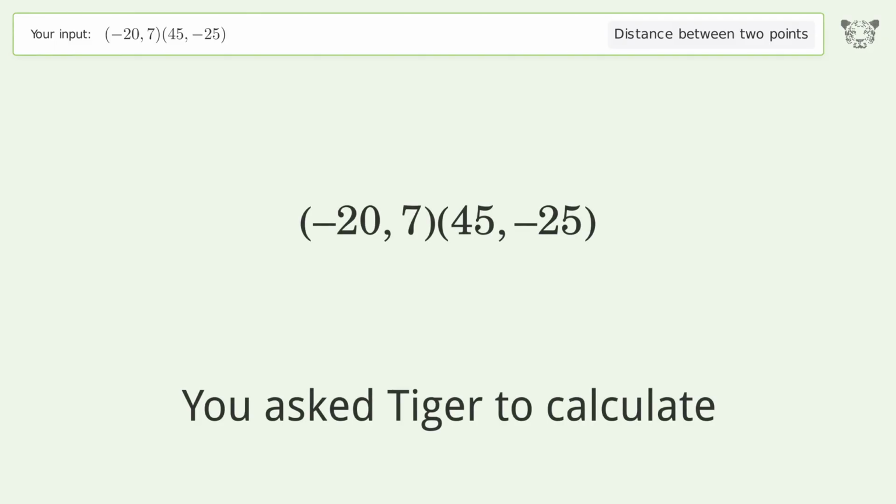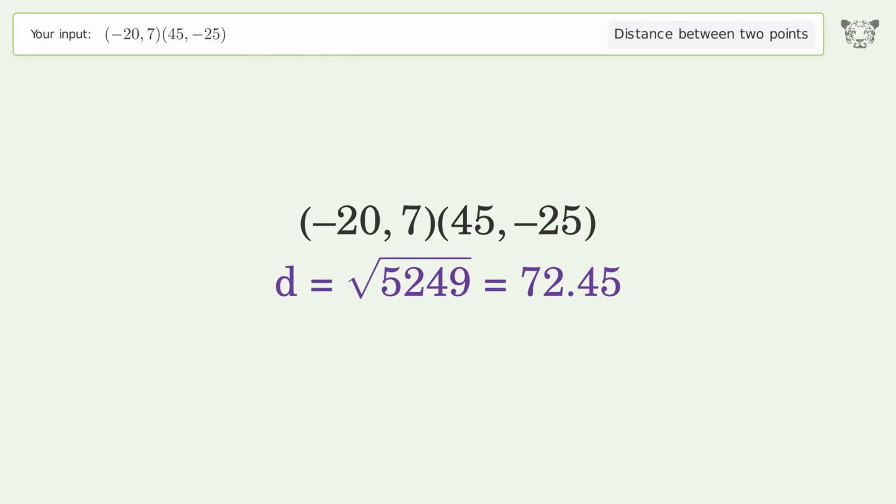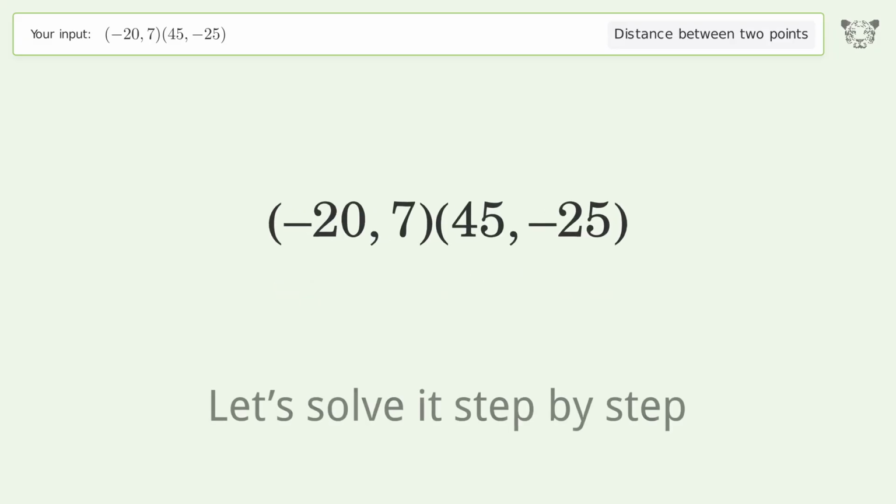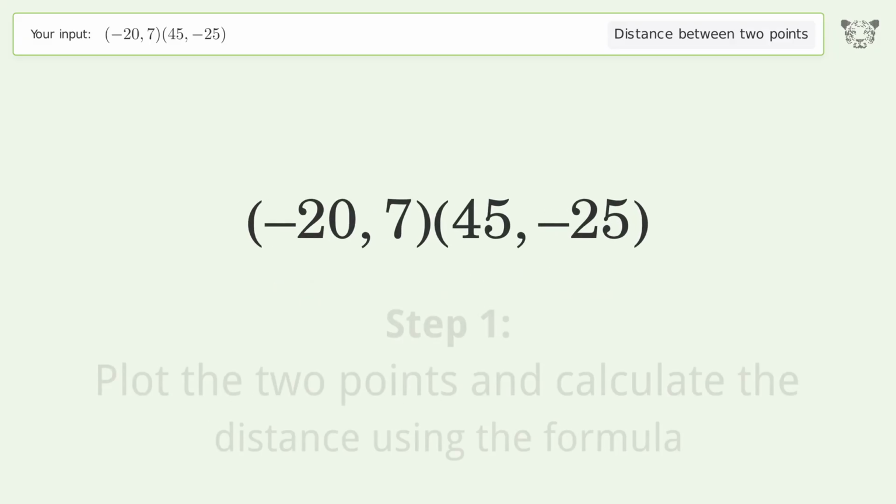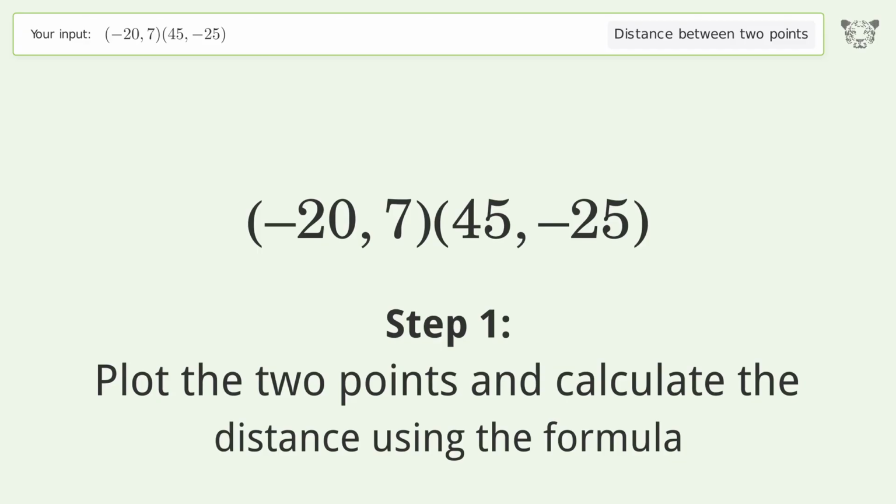You ask Tiger to calculate. This deals with the distance between 2 points. The distance between the 2 points is the square root of 5,249, or 72.45. Let's solve it step by step. Plot the 2 points and calculate the distance using the formula.